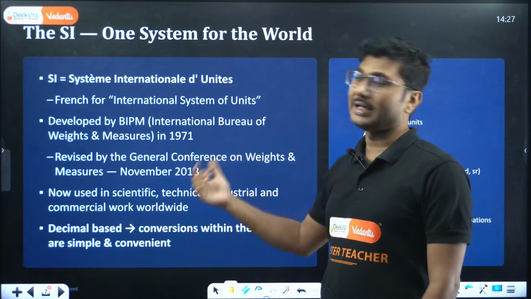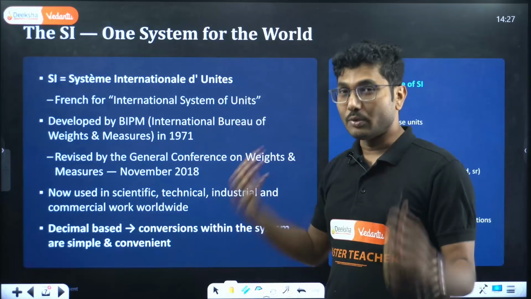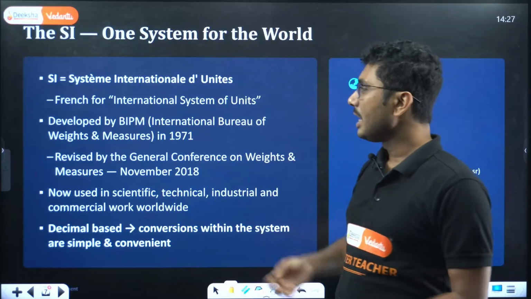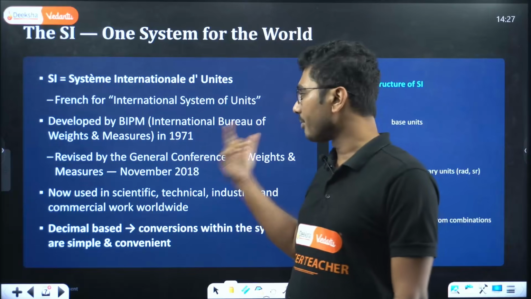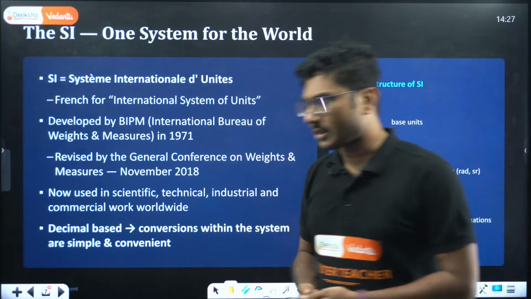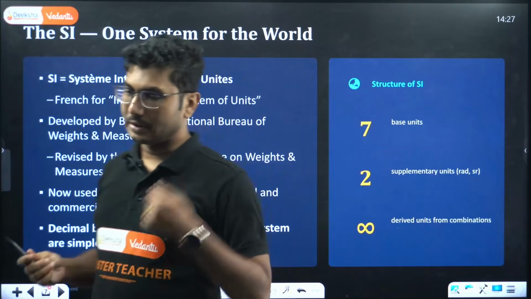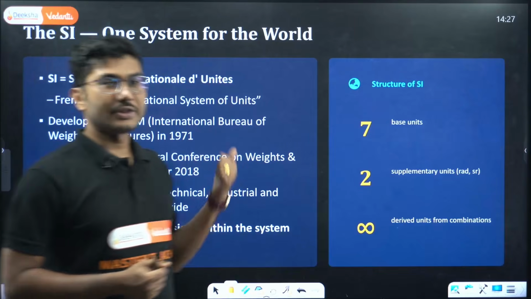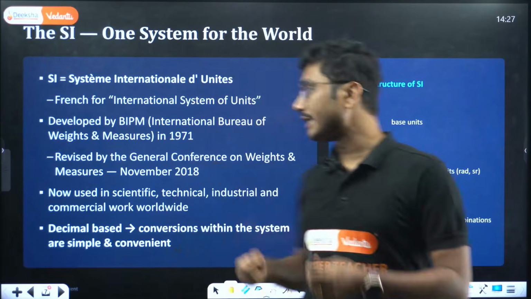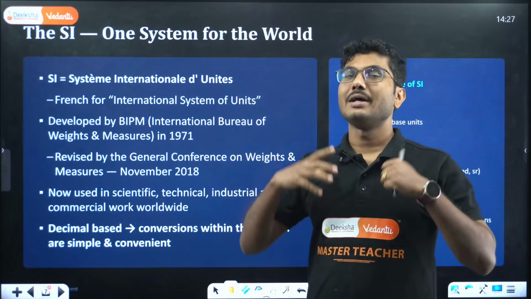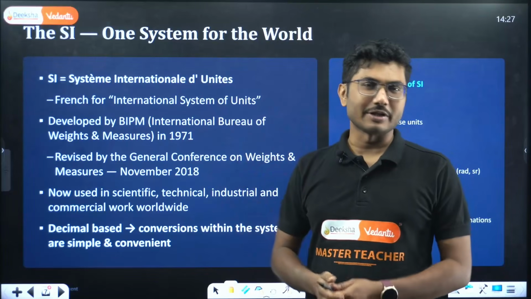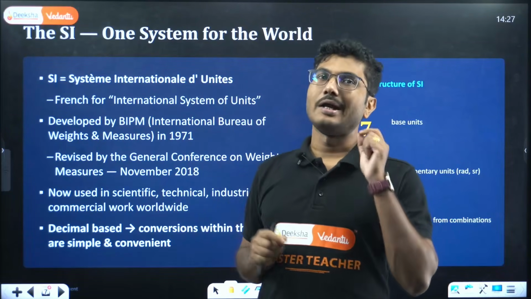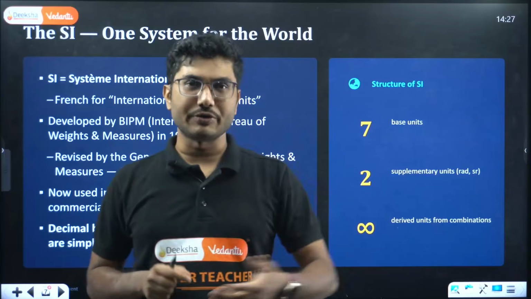From 1971 onwards, slowly the world started adopting this system, revised by the General Conference on Weights and Measures in November 2018. If you follow international news, there was a very huge news in 2018 where they changed certain references. The values did not change, the unit system did not change, but they changed certain references with respect to which they were measuring.